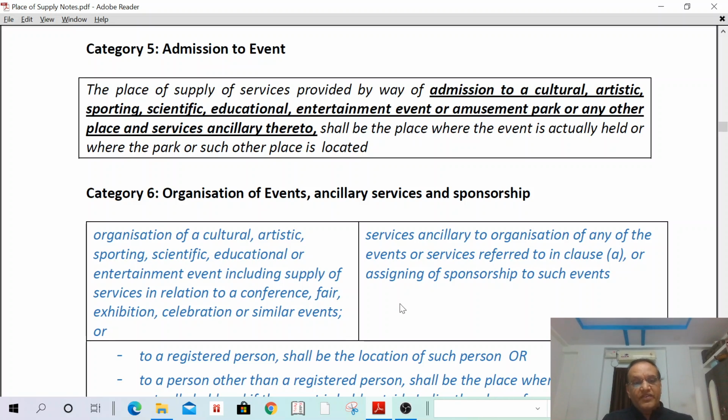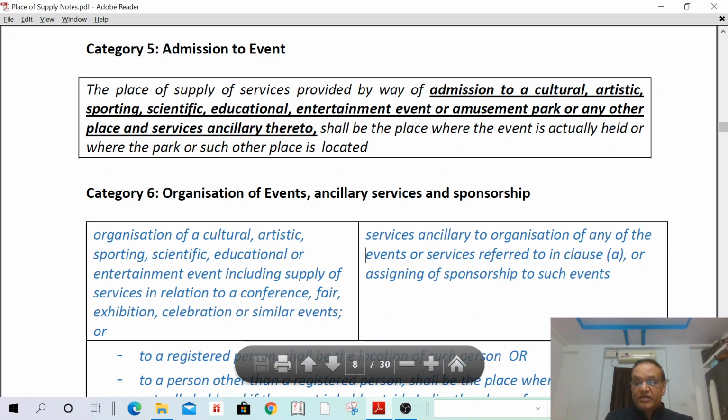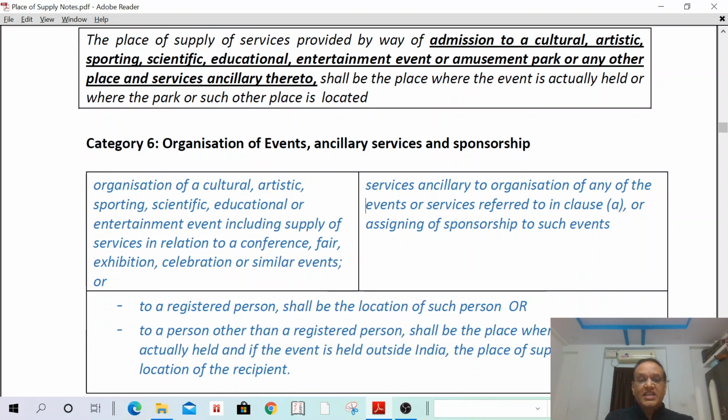In case it is provided to B2B, it shall be the location of the recipient. In case the service is provided B2C, the place of supply is where the event is actually held. And if the event is held outside India, the place of supply shall be the location of the recipient. I can give a better example.